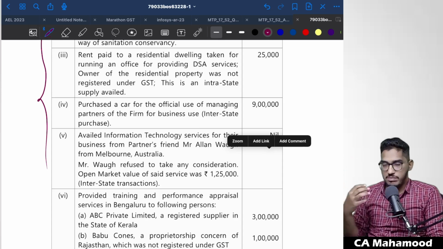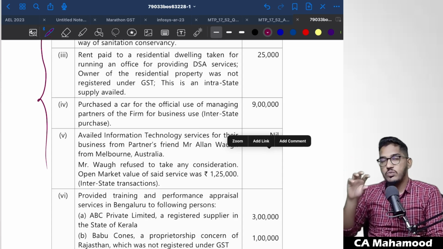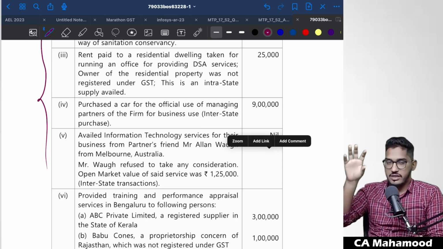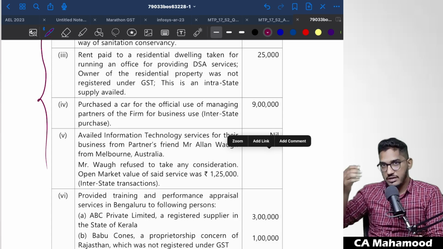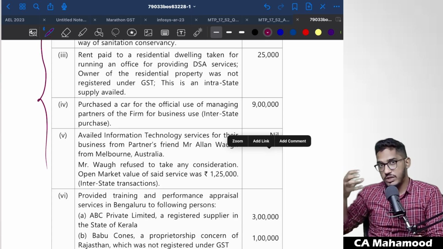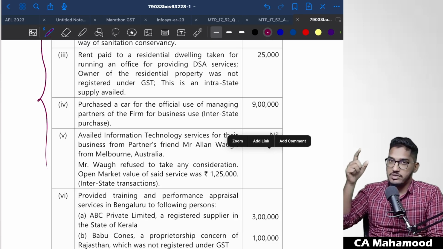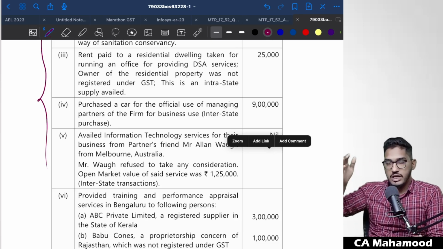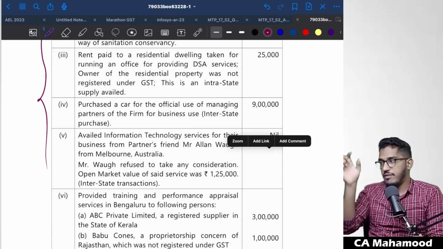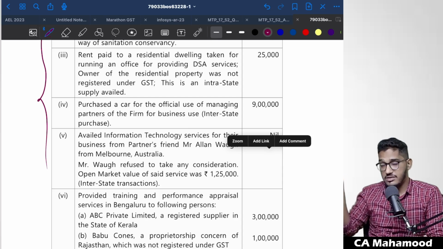Then they will give our inward supplies. From that inward supplies we have to calculate what is our input tax credit available. Sometimes there will be an opening balance of input tax credit, so we have to add the transactions which have given rise to input tax credit in the current period to the opening balances. Now payment adjustment we have to do. So we have to determine what is the IGST payable, what is the CGST payable, what is the SGST payable.